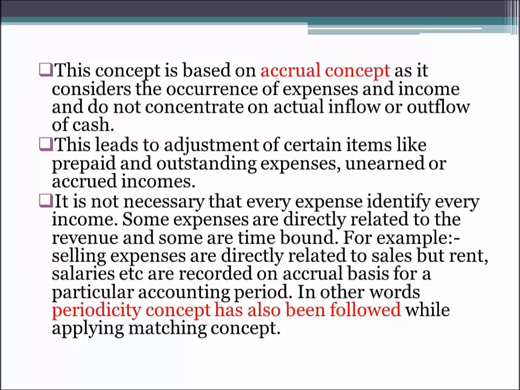We don't have to see, but automatically it applies. And whenever you are following the periodicity concept, automatically the matching and accrual concept will come into play. So these three concepts are interrelated and they cannot operate separately, but they have to operate together only. Now we'll see one example which will convey these operations, how these concepts operate together and what their significance is.